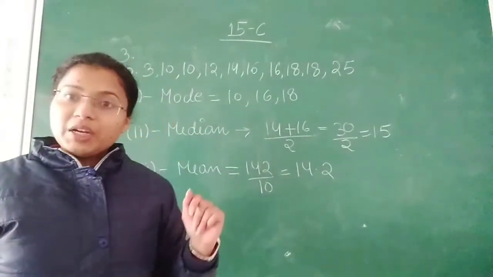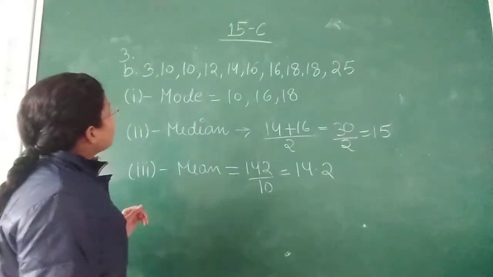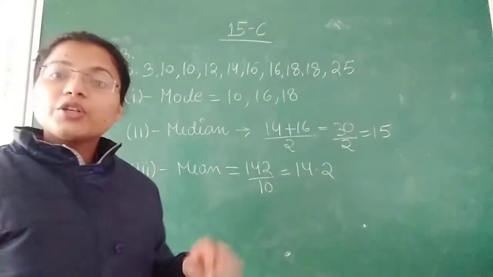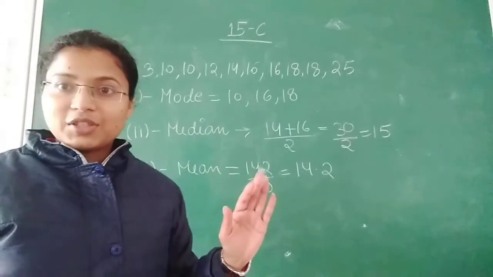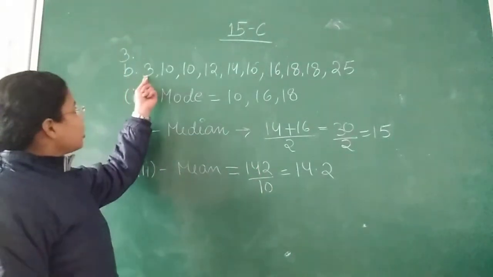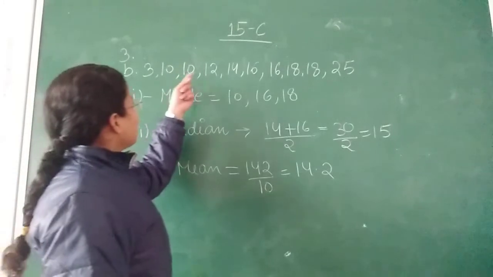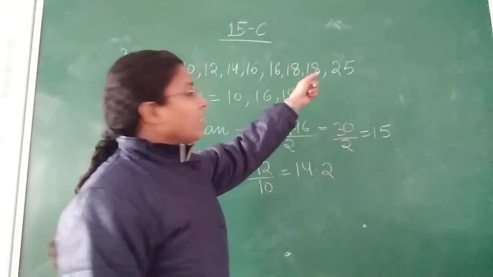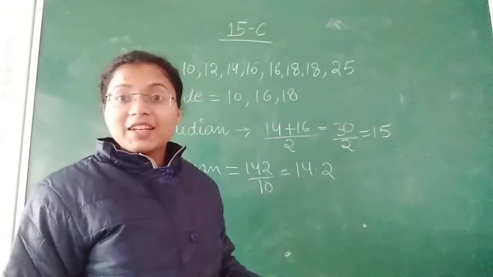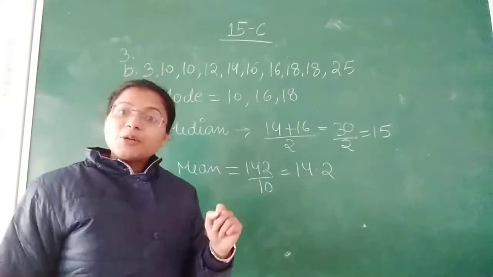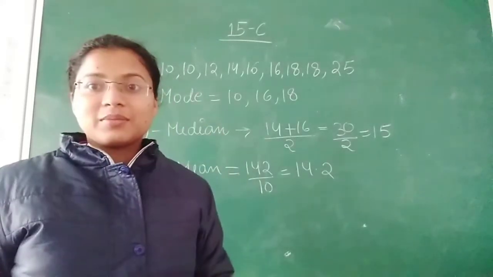Next is the median. It is already arranged in ascending order, so no need to rearrange it. Now count how many numbers you are having. 1, 2, 3, 4, 5, 6, 7, 8, 9, 10. 10 numbers you are having and 10 is an even number. That means you will get 2 medians.